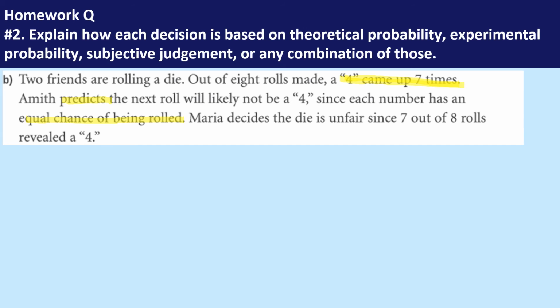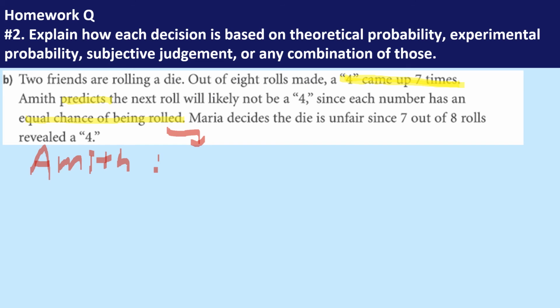When it comes to this situation, we need to think about 2 people. The first person I'm going to consider is Amit, the one who predicts the outcome will not be 4. For this person, I like to highlight this portion: Amit suggests it's not going to be 4 because every number has an equal chance of being rolled.